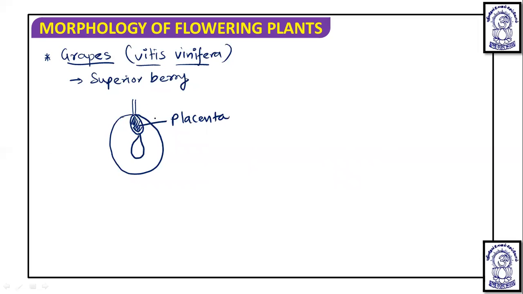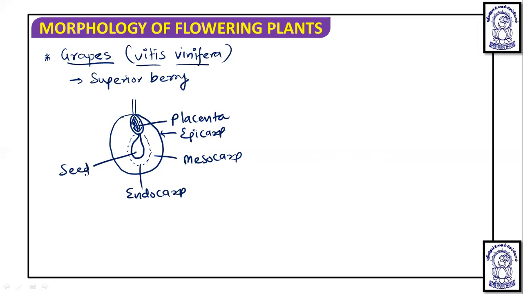Okay. This is epicarp. Then this is a mesocarp. And the surrounding part of the seed is endocarp. And centrally you will see the presence of a seed.